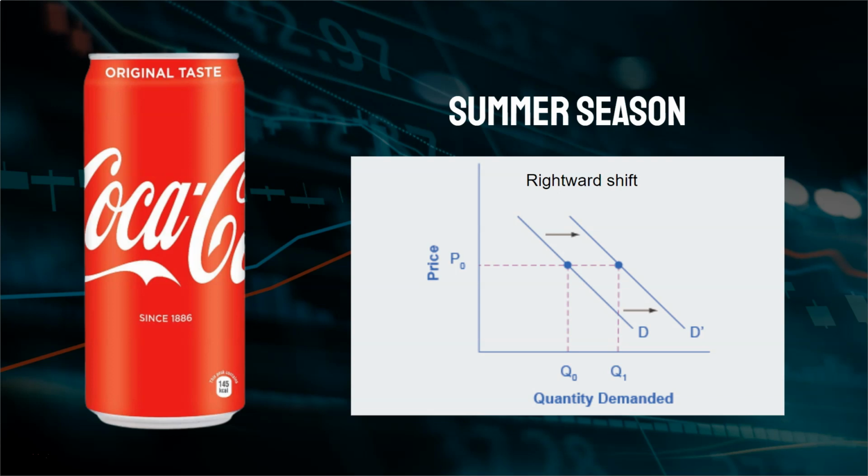And you can see here, this is summer season. So the time period given is summer. As I mentioned earlier, in the summer, we have a tendency to purchase more Coca-Cola as it cools us off. And so that's why due to this season, the demand curve experiences a rightward shift. The prices remain constant. The demand increases due to the season.